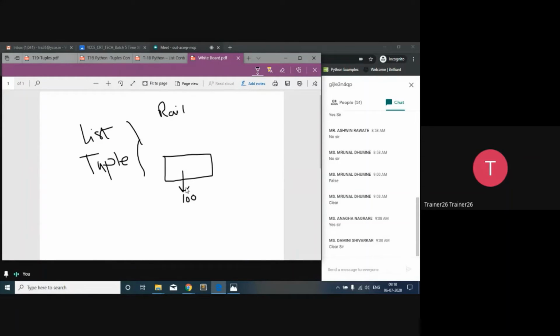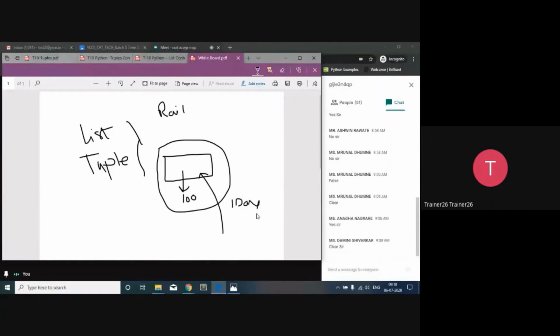Please listen to this scenario completely. Then after that you have to tell me the combinations of the list and tuples. So initially that railway bogie, only one bogie is available, and in that bogie 100 seats are available. Initially reservation starts. Which data type you will use is up to you. Reservation starts. After reservation starts, after one day what is going to happen? Reservation is going to get full.